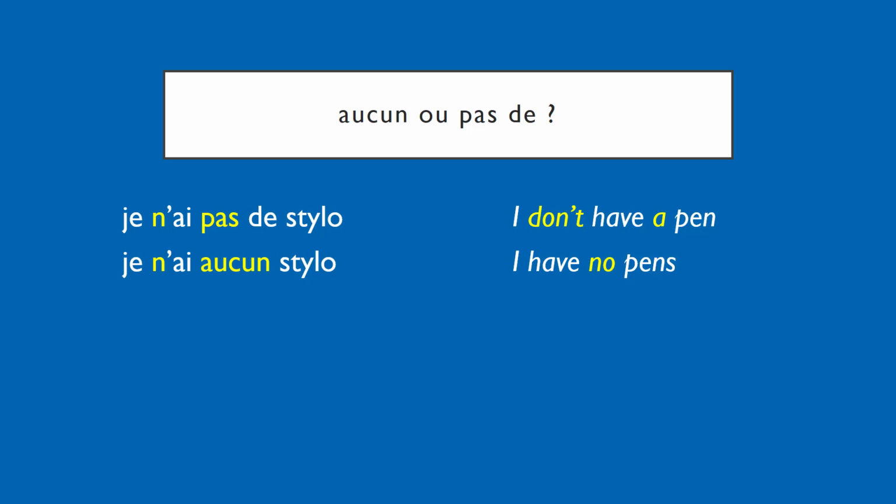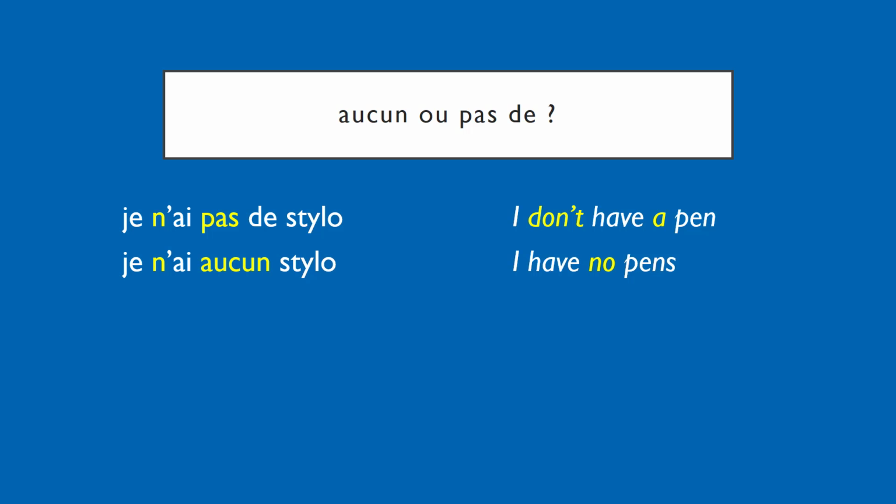Je n'ai pas de stylo and je n'ai aucun stylo, in most cases, are pretty much the same. If someone says to you, est-ce que tu as un stylo? You can say, désolé, je n'ai pas de stylo, or désolé, je n'ai aucun stylo. However, I guess there is a very slight difference in that aucun really emphasizes the complete and utter lack of pen, whereas je n'ai pas de stylo is not quite as strong.